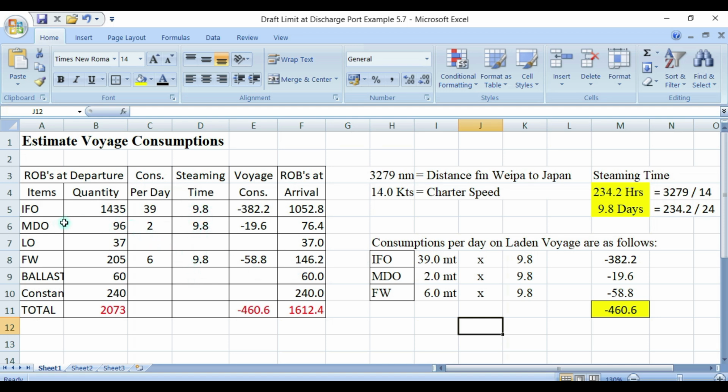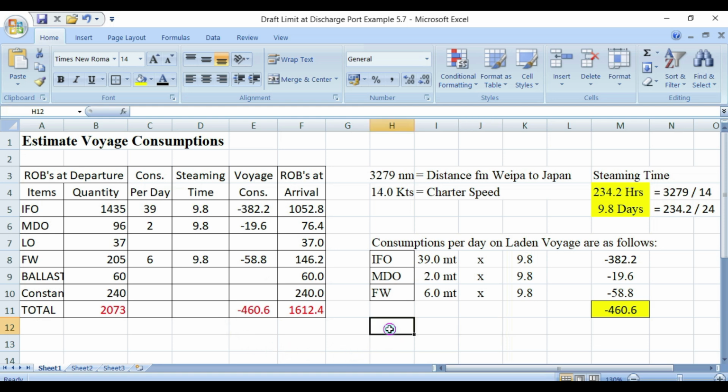Okay, so FO consumption of 39 times your steaming time of 9.8 gives a total consumption of 382.2, which is this one. Your DO consumption of 2 tons times 9.8 gives 19.6, which is this one. And your freshwater, 6 tons times your steaming time of 9.8, gives a total freshwater consumption of 58.8. Total of 460.6, which is equal to this.